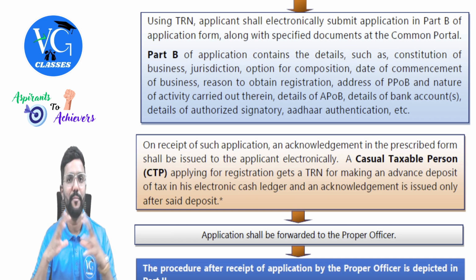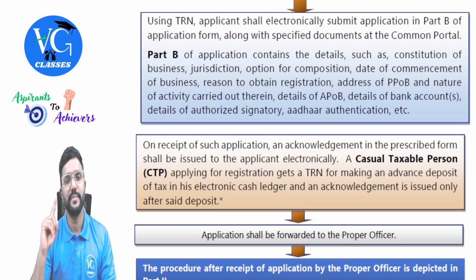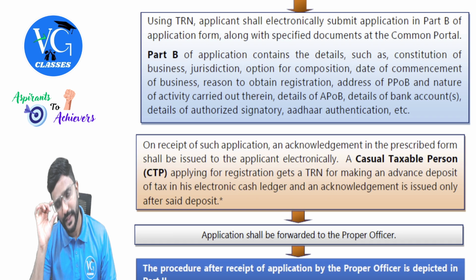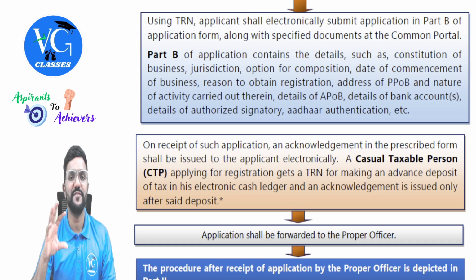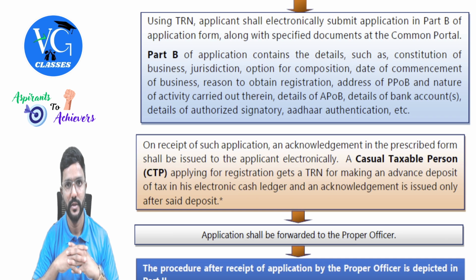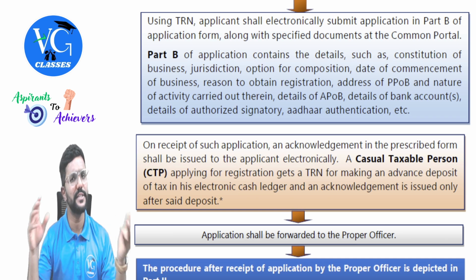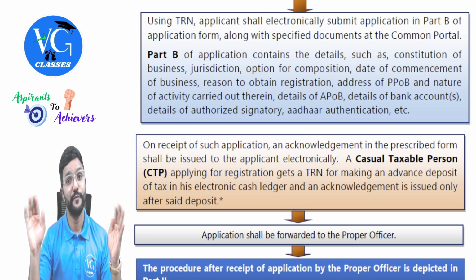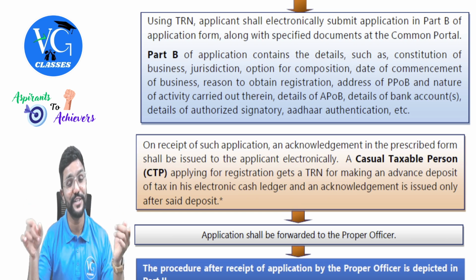And guys, assume I have multiple branches within a state, but I am taking a single registration. In that case, one branch I can specify as the principal place of business. All other branches I can disclose as additional places of business. But do I have an option to take separate registration for each branch? Yes. Within the state also I can take separate registration for each branch.